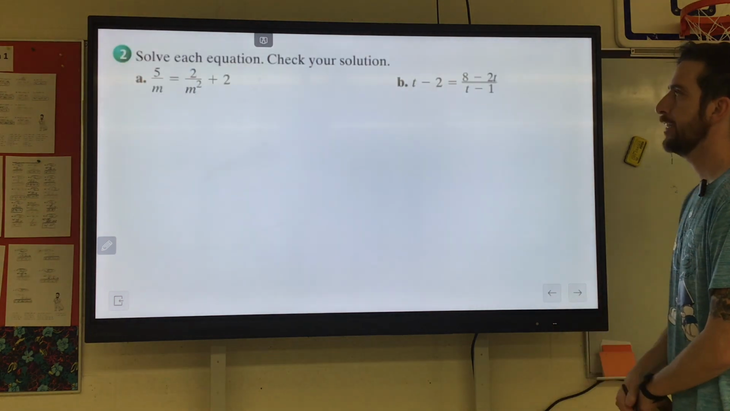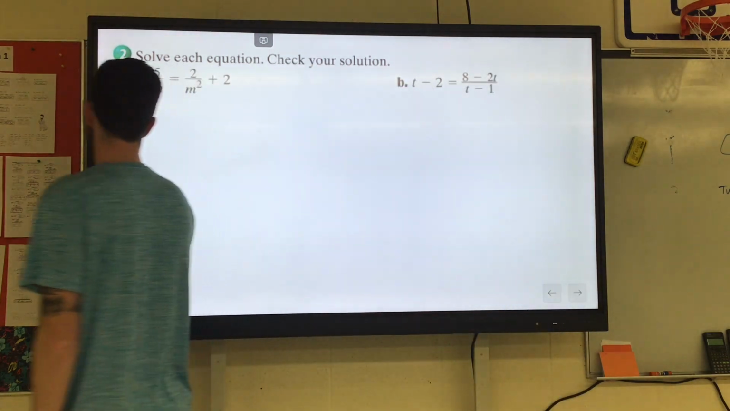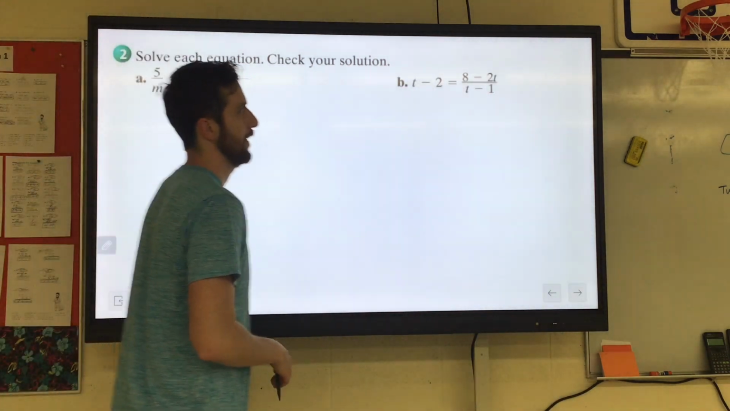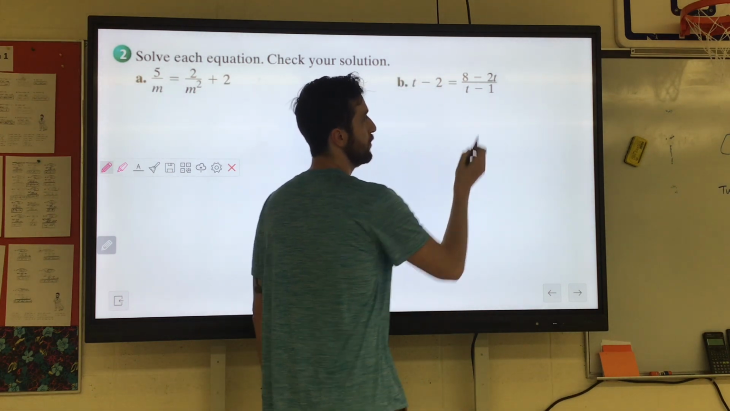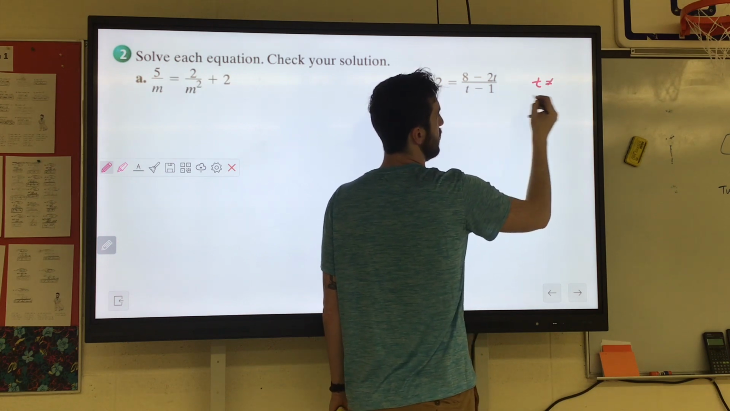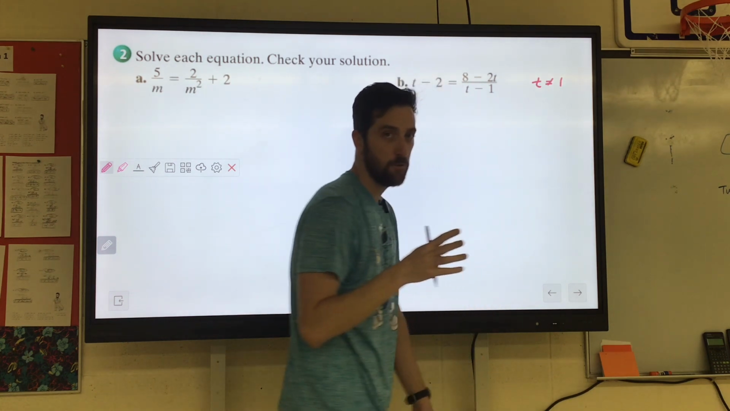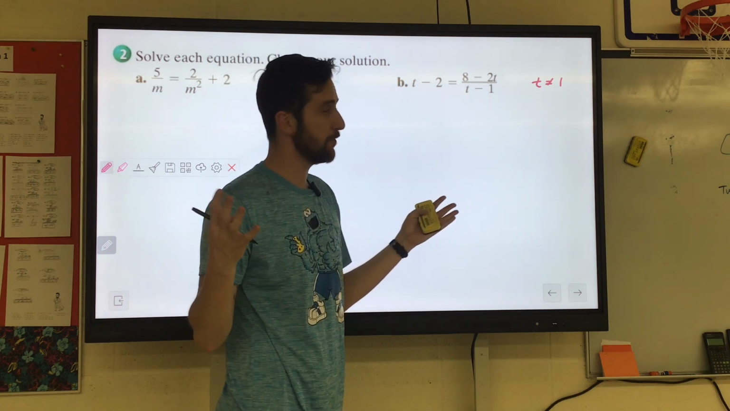Just did that one. We're going to skip A and hop to B. Now, there's only one denominator here. And remember, the denominator cannot equal 0. So if it says t minus 1 in the denominator, that means we're going to have an excluded value where t cannot equal positive 1. Because if it equals 1, 1 minus 1 is 0. You can't divide by 0.